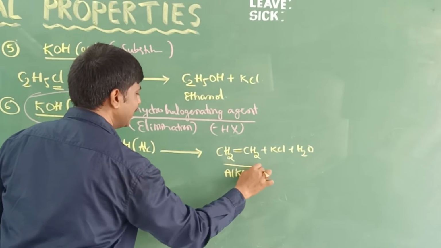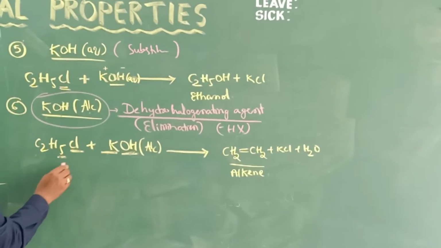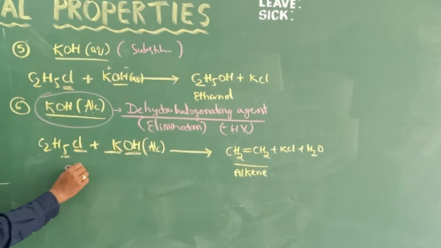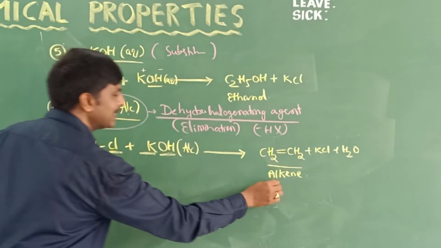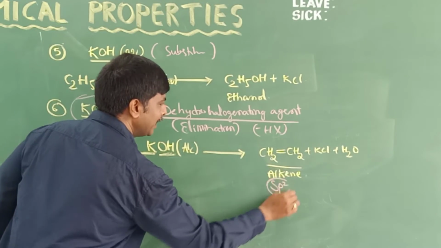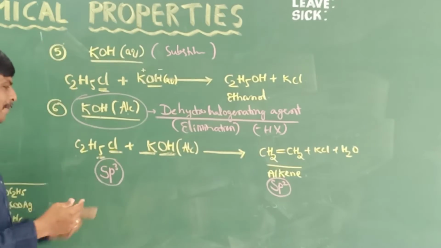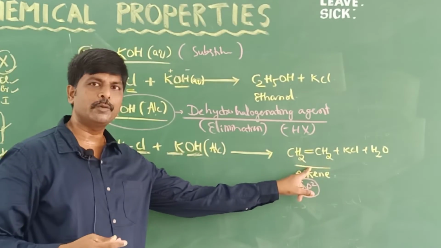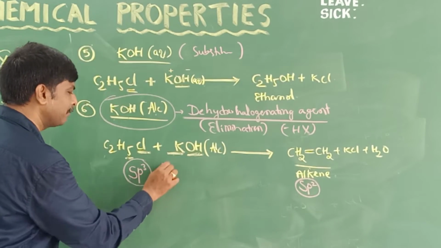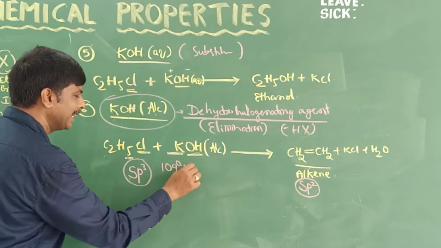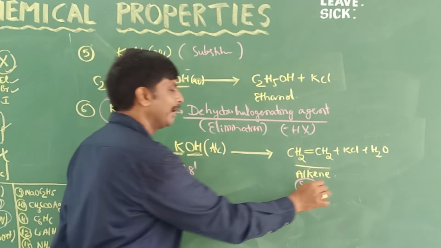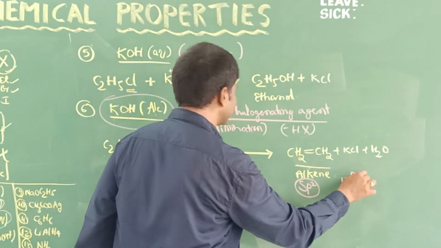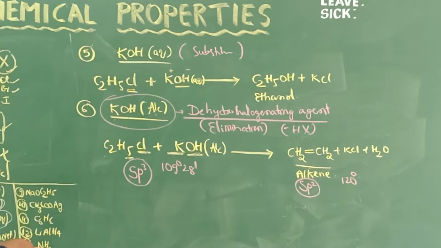Alkene. Here you can see, what is the hybridization of carbon? sp3. Here what is the hybridization of carbon? sp2. In the elimination reaction, the hybridization of carbon changes from sp3 to sp2. So you can see here the bond angle is 109 degrees 28 minutes. In this, the bond angle is 120 degrees. So because it is an elimination reaction.